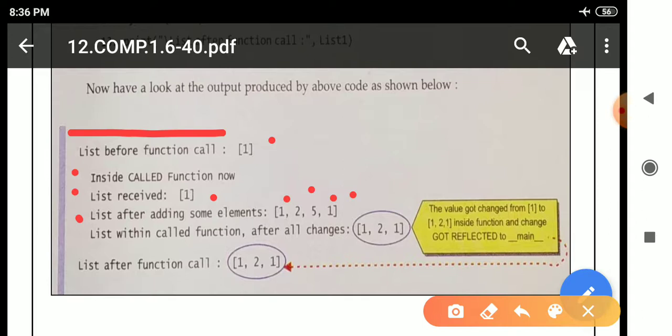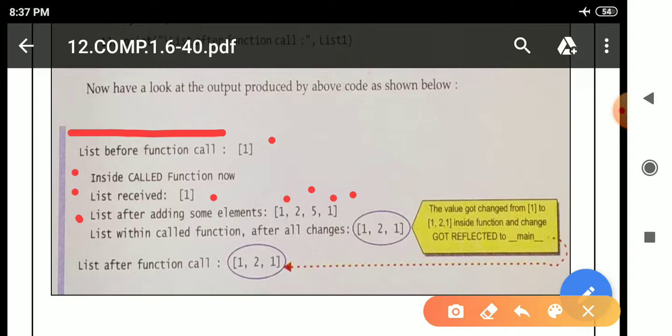Previously it was only 1, now it changes to 1 comma 2 comma 5 comma 1. After this we are using the remove method in line number 7. Due to the remove method we are removing 5. So it will remove. In line number 8 there is another print statement.